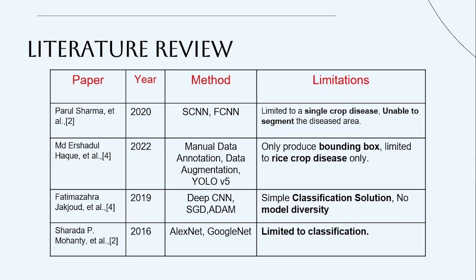Then I have Parul Sharma, who used two different networks. One is SCNN and another is FCNN. It is limited to a single crop and unable to segment the disease area.